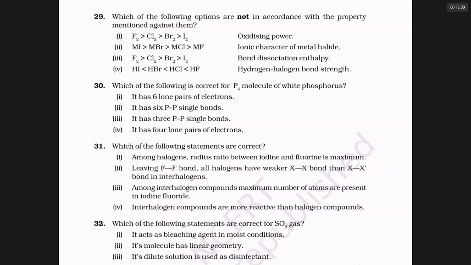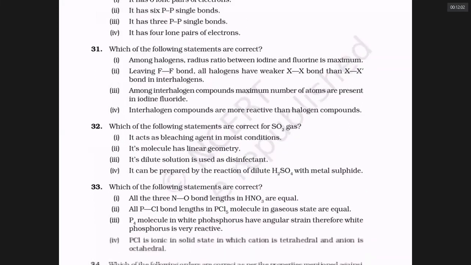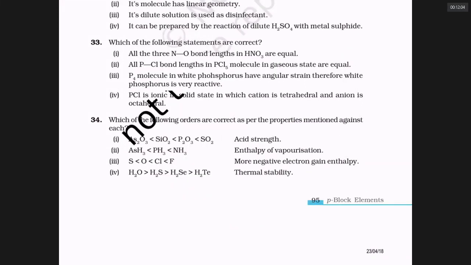We are looking at question number 33. In nitric acid, do you remember the N-O bond lengths? The double-bonded O's are of equal length, but the O that is connecting hydrogen and nitrogen is longer. So all the N-O bond lengths in HNO3 are equal. Is it right or wrong? Wrong.